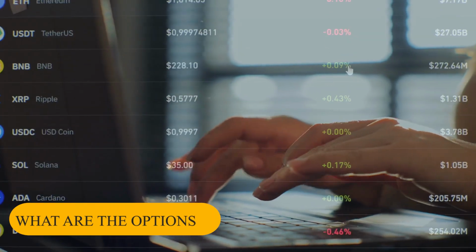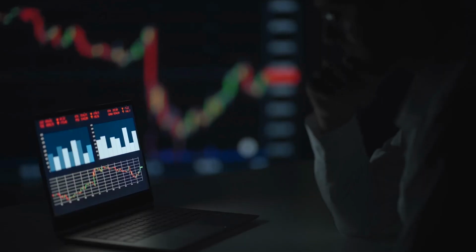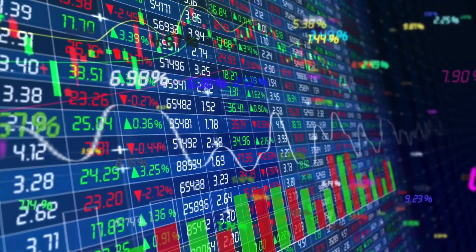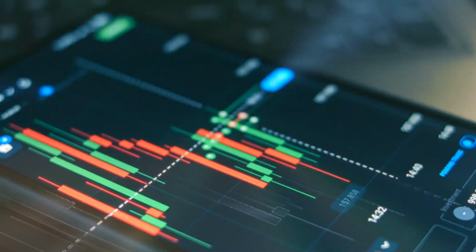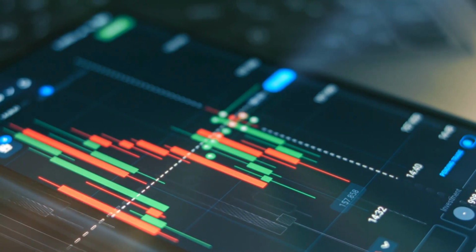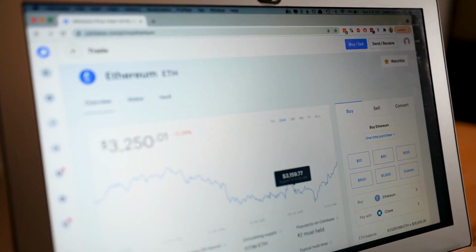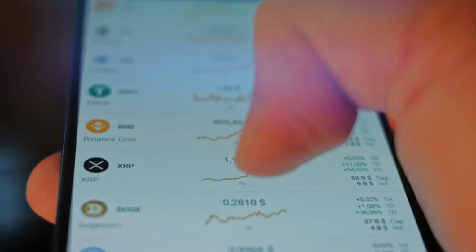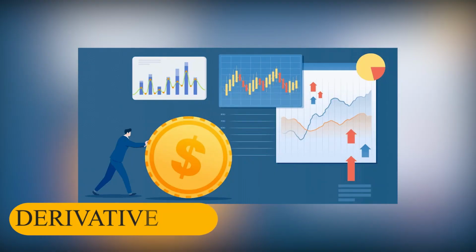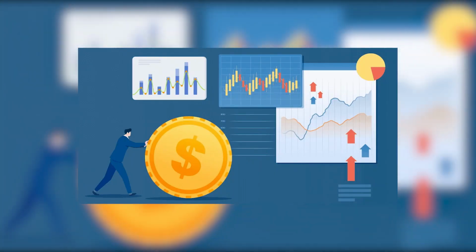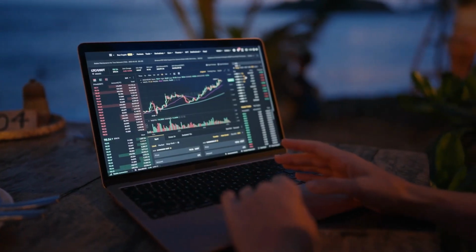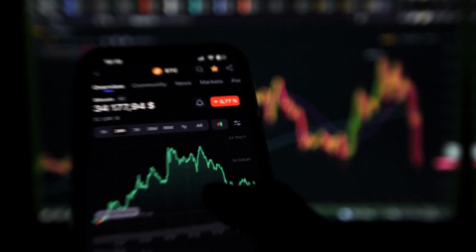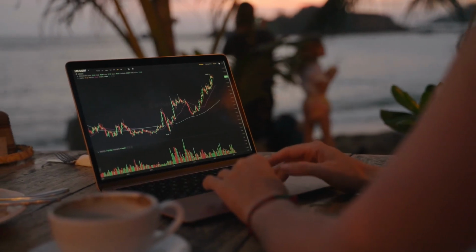What are options? Options are tradable contracts that allow investors to speculate on whether the price of an asset will rise or fall at a future date, with no obligation to purchase the asset in issue. Options may appear paradoxical at first glance, but they aren't as complicated as they seem. To comprehend options, you only need to grasp a few fundamental phrases. Derivative. Options are considered derivatives, which means they draw their value from another asset. Consider stock options, in which the price of a specific stock determines the value of the option contract.